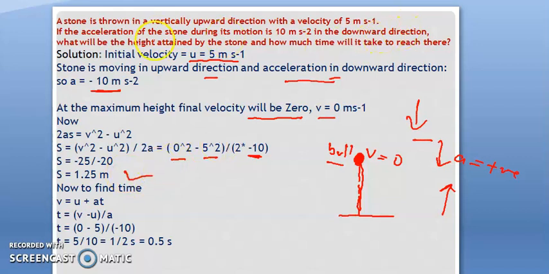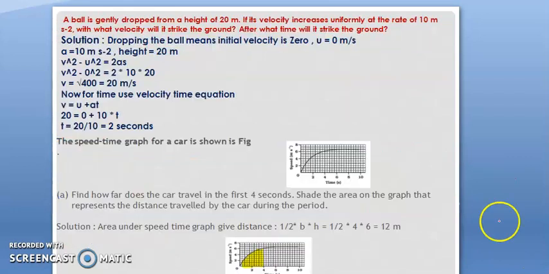So they asked us to find the height. So the height is 1.25 meter in this case. Now they ask us to find the time. So you can use v is equal to u plus at, or time is equal to v minus u upon a. V is 0, u is 5, and a is minus 10. If we divide, then we can write the answer is 0.5. So this is how, if it attains the maximum height, then the final velocity at the maximum height will be 0.